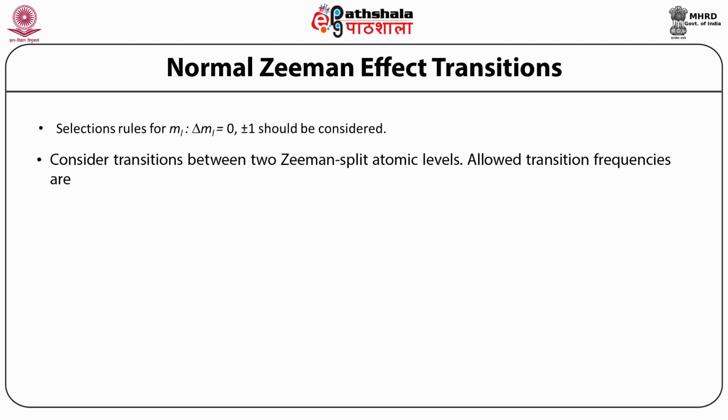According to the selection rule for ML, we can have transitions with ΔML equal to 0 or ±1.